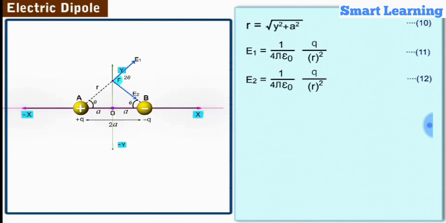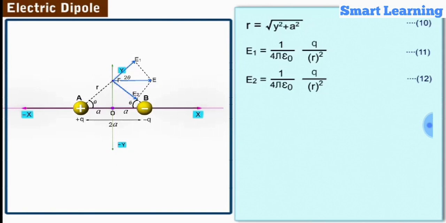The resultant of E1 and E2 is obtained by using the parallelogram rule for vector addition. According to the rule, the resultant is obtained by the diagonal of the parallelogram formed by the vectors E1 and E2 as the sides. Since the magnitudes of E1 and E2 are equal, the lengths of the vectors representing them are also equal.